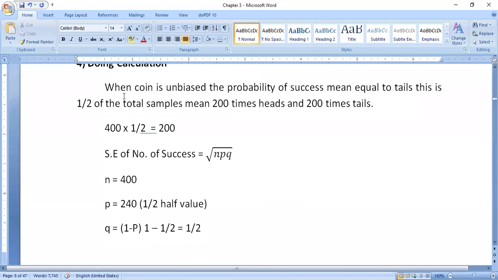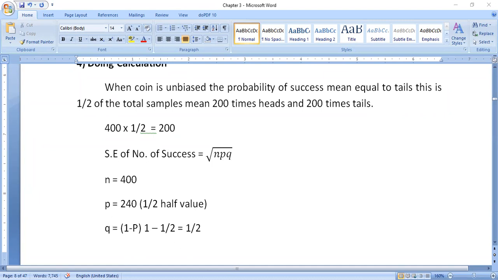Observe carefully: when the coin is unbiased, the probability of success equals that of tails, which is 1/2 of the total sample, meaning 200 heads and 200 tails. When a coin is tossed 400 times, 400 into 1/2 is 200. The standard error of number of success is equal to square root of NPQ. This is the formula we have written.